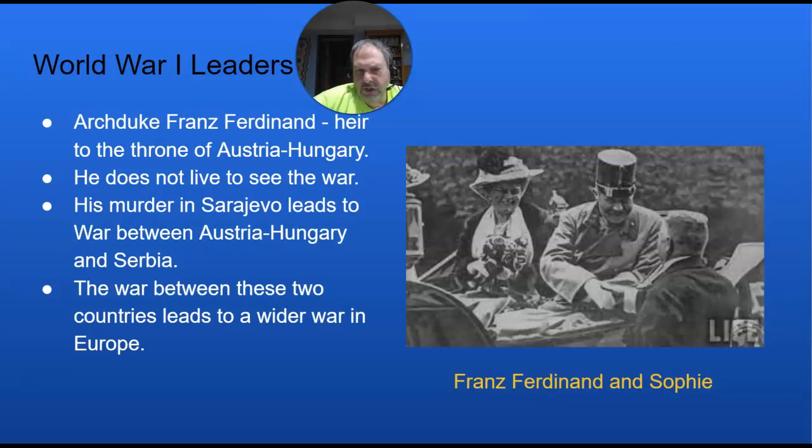This was in June 1914, and eventually the government of Austria-Hungary is going to declare an ultimatum against Serbia. The two countries are going to go to war, and then what happens is the alliance system that was in place is going to lead to a greater war between all the countries of Europe. So let's keep moving on.